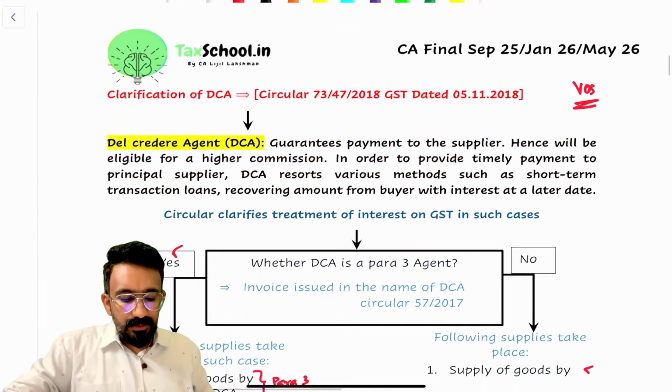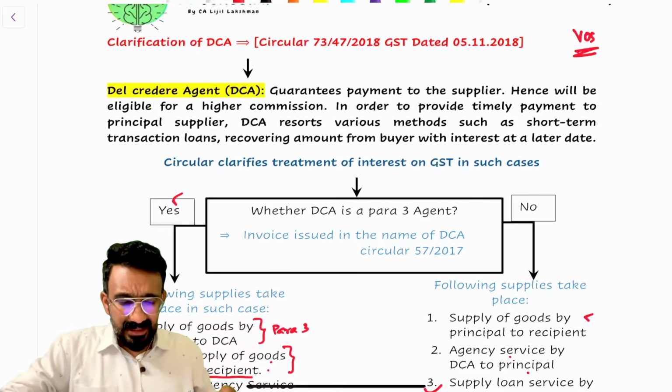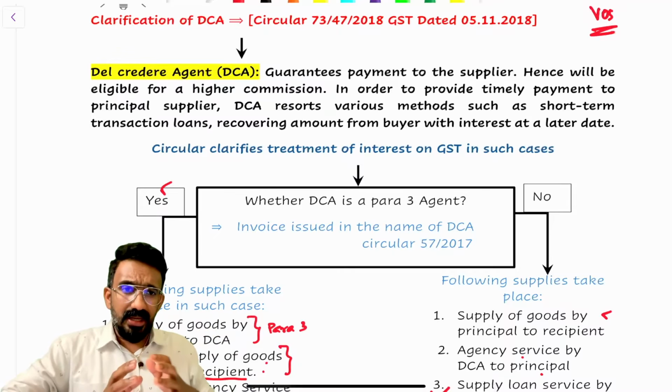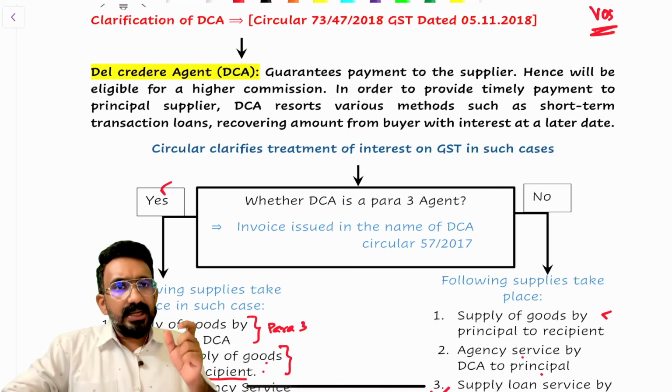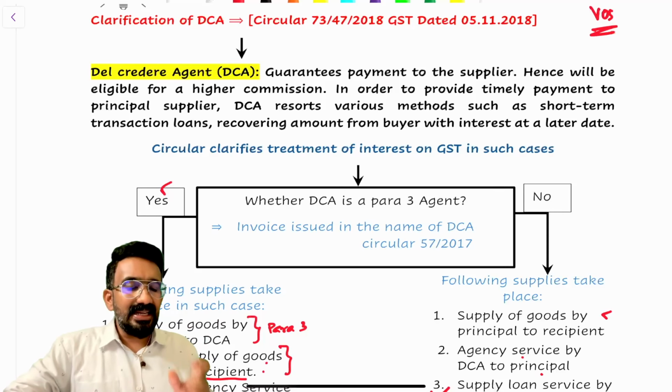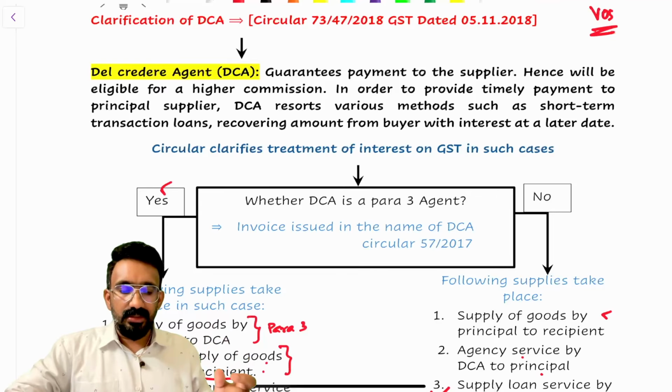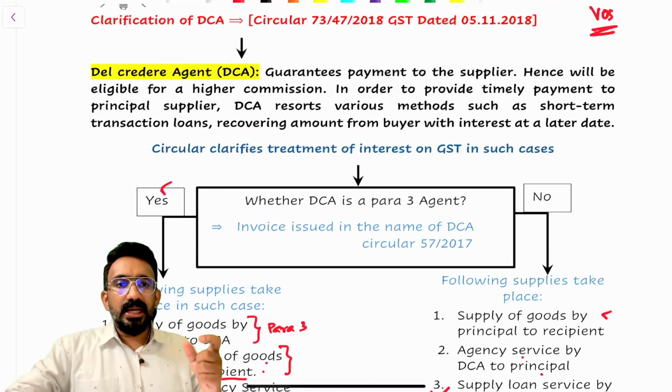Okay. Now let's move to the del credere agent circular. What does the del credere agent circular talk about? Who is a del credere agent? If you compare a del credere agent and a normal agent, you would understand. A del credere agent is somebody who takes the credit risk of a transaction. Normally, when the agent is selling the product to the customer and the customer doesn't pay, it will be the bad debt of the principal. However, if there is a del credere agent, he takes this credit risk and ensures that he pays the consideration to the principal irrespective of whether the final customer pays or not. Thereby, the principal might have to offer a higher commission to him.